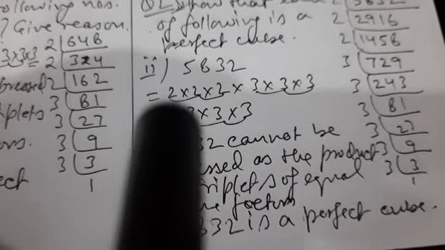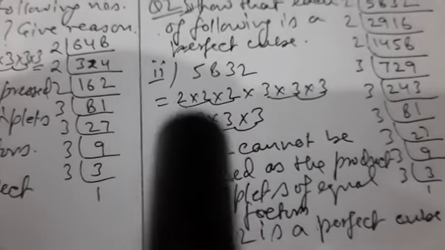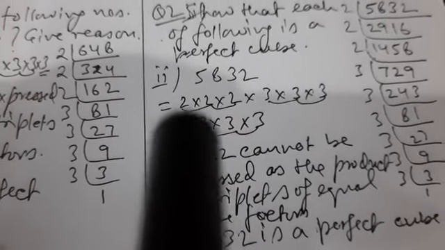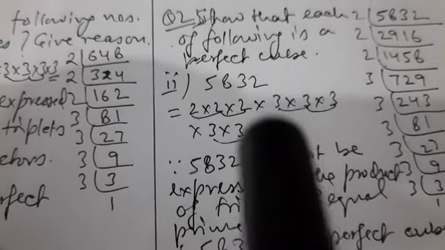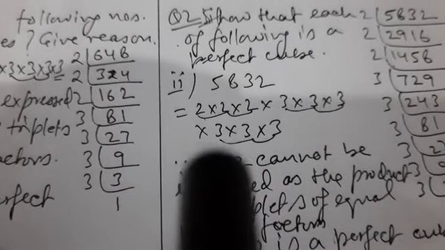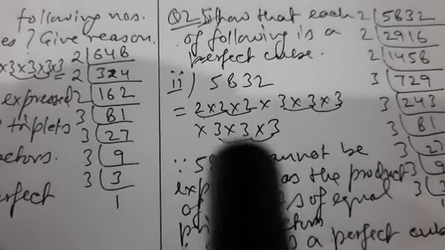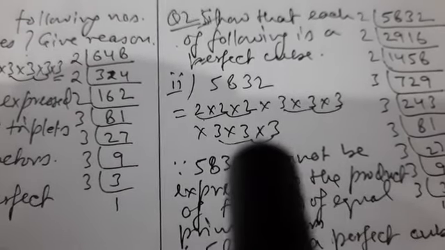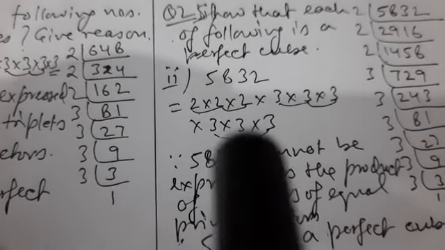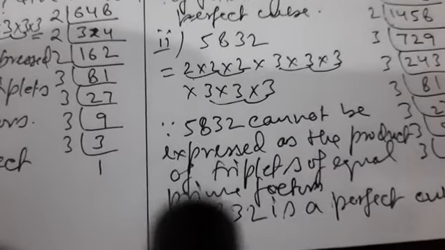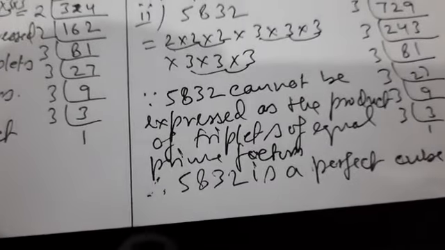Now let us make groups of triplets. So this 2 is forming a triplet, this 3 is forming a triplet, another 3 is forming a triplet. So here all groups of the prime factors are complete. All triplets are complete.